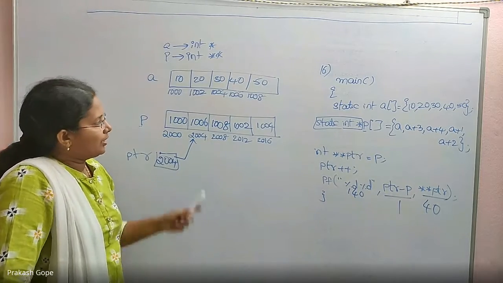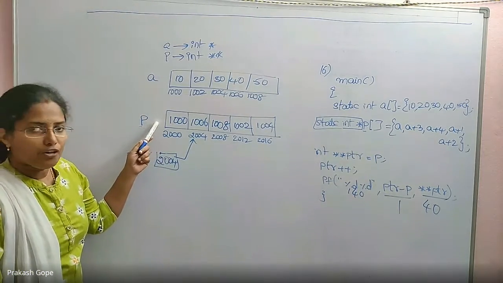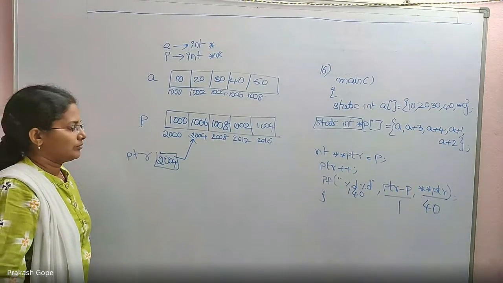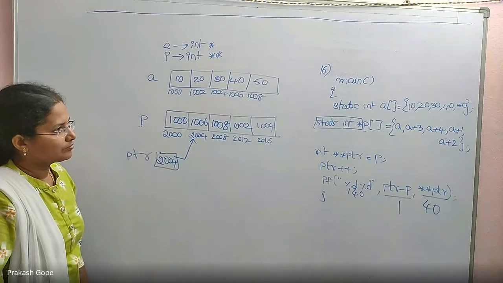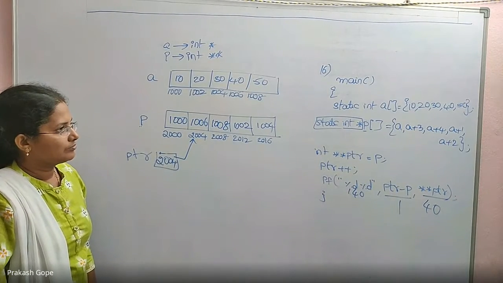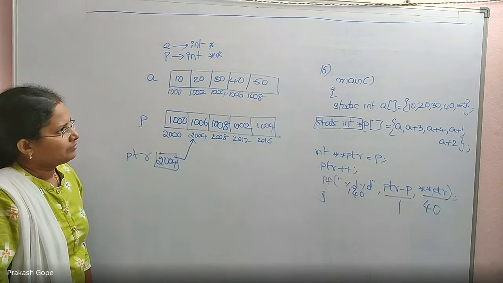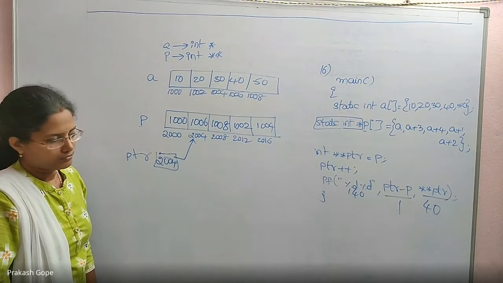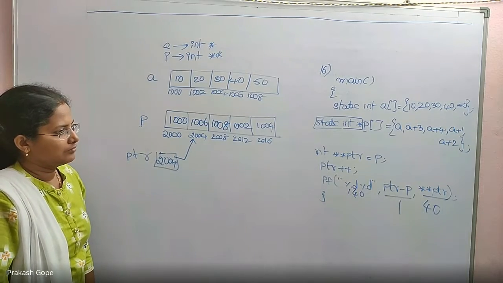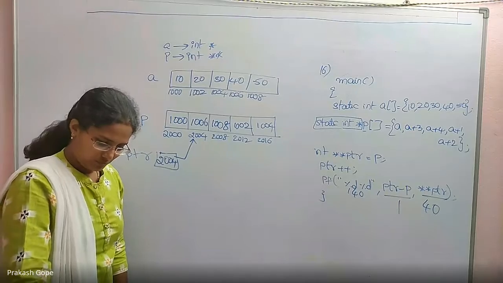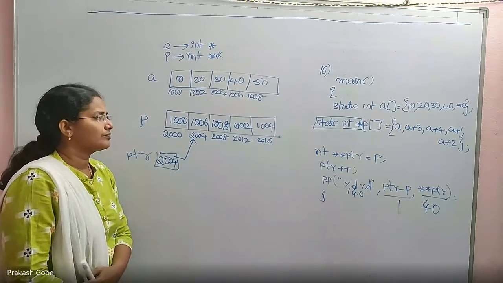So here we covered an array of pointers, a pointer to a pointer, a double pointer. Next question.